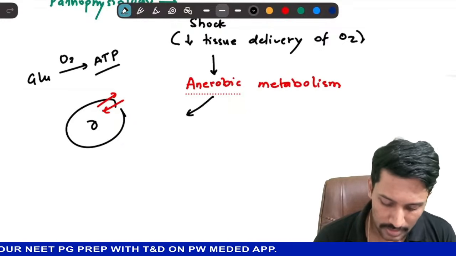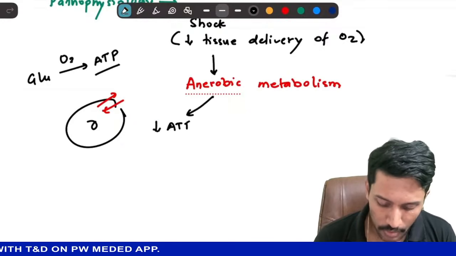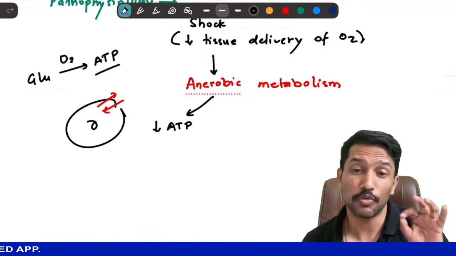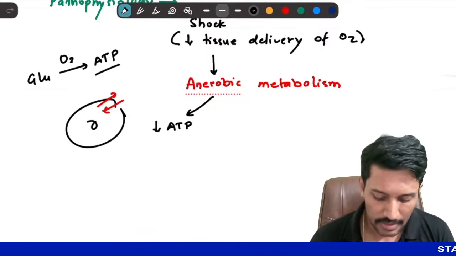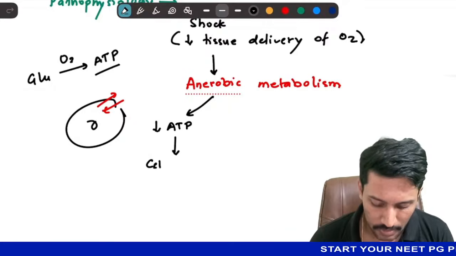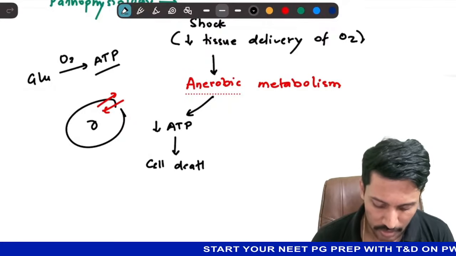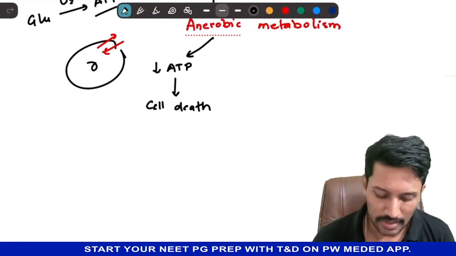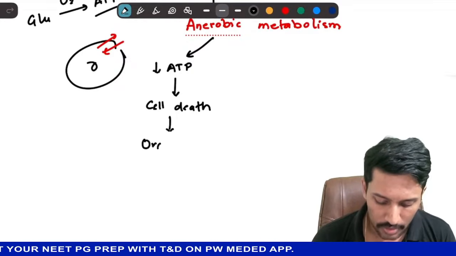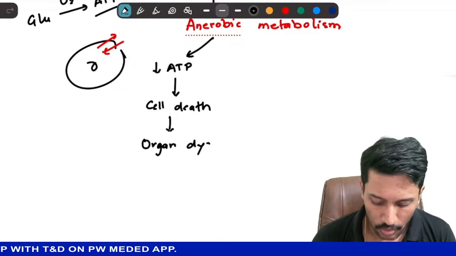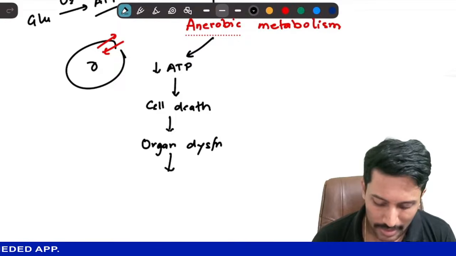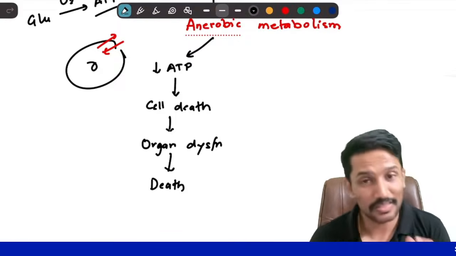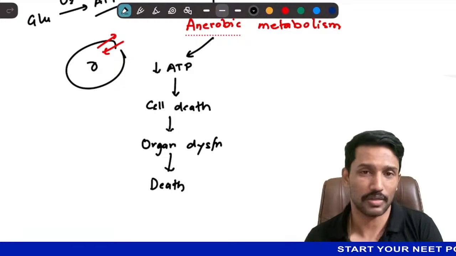This will result in decreased ATP production. We are not producing as many ATPs as we could in aerobic metabolism. Decreased ATPs lead to cell death, because ATP is required for cell survival. Once cells die, there will be organ dysfunction, and when there is organ dysfunction, it can lead to death of the individual, not just the cell. The whole individual will die when multiple organs fail.